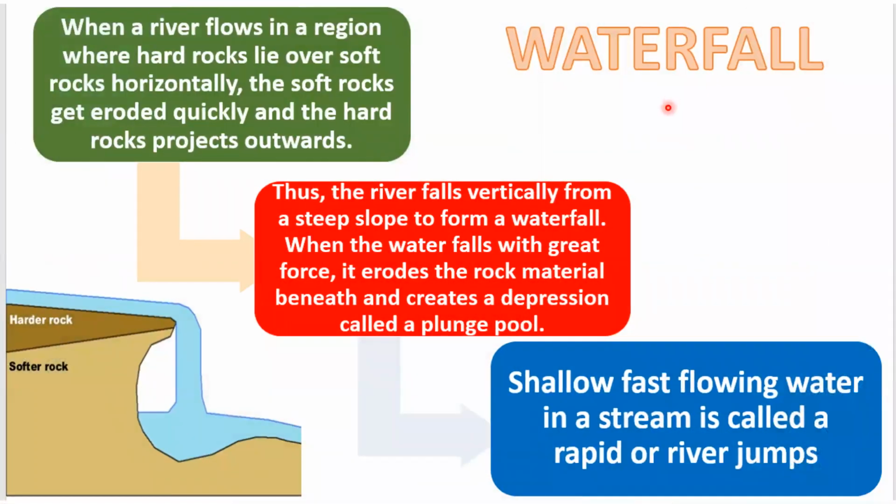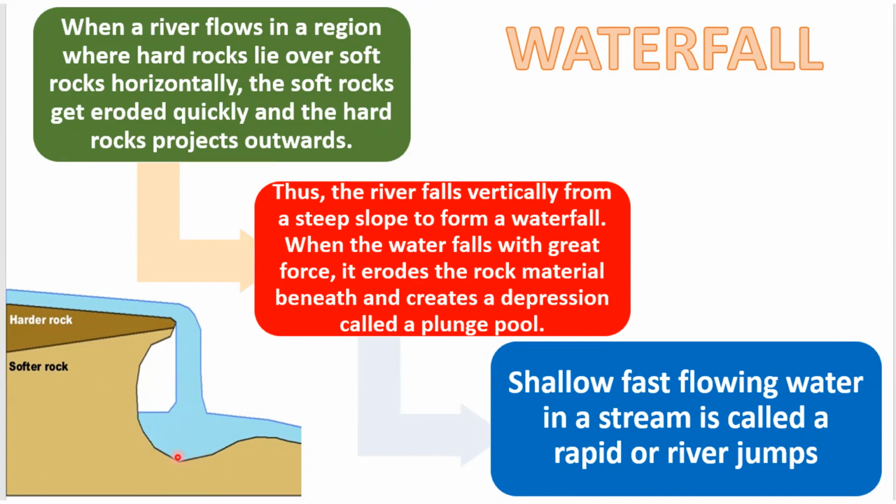And the other landform is waterfall. When a river flows in a region where hard rocks lie over soft rocks horizontally like this, the soft rocks get eroded quickly and the hard rock projects outwards. And here, when the water flows down from a height, the force of the water is high and the erosion is also higher.